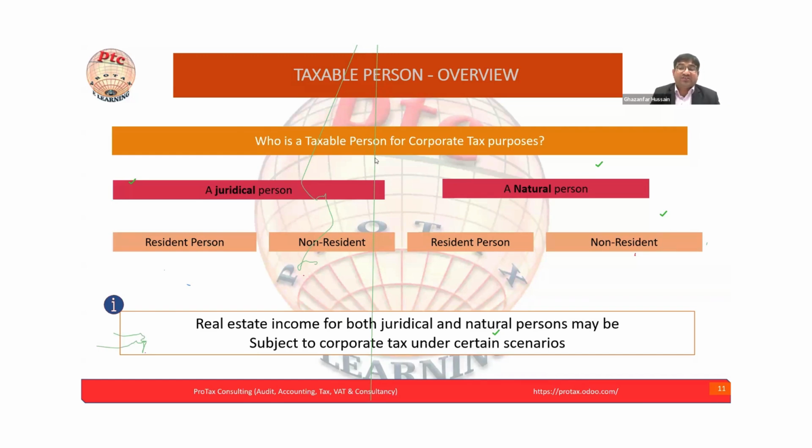Because earlier we discussed that the natural person, if they have property under their own name, will get the exemption. The real estate income exemption means that if a natural person has real estate, it will be exempt. It will not fall under taxable income. It will not be considered under business income for real estate. But if the same person has a company and the property is under the company, then it will fall under corporate tax. So this is what they're saying. For companies, in different scenarios, they may fall under corporate tax.